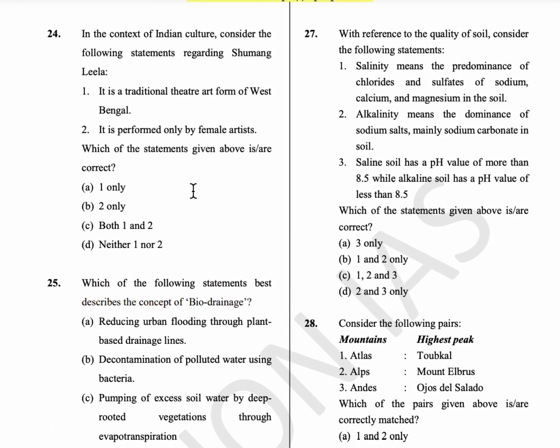27th question, with reference to the quality of soil. So with reference to the soil, salinity means predominance of chlorides and sulfates of sodium, calcium and magnesium in the soil. And alkalinity means the dominance of sodium salts, mainly sodium carbonate in the soil. So option B is the answer.